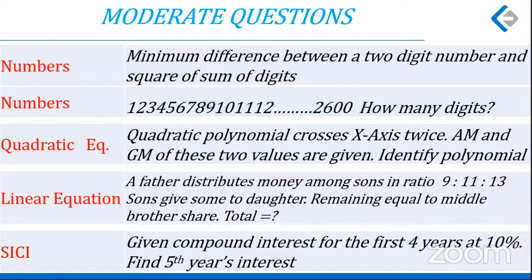Maybe this sounds very difficult if you try to solve by the equations, first year's interest, second year's. But take any good number to begin with and compare the given situations, and maybe this would be solved within a short time. Fairly average time would be taken, not very lengthy.